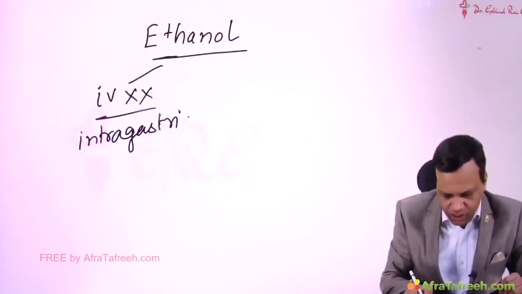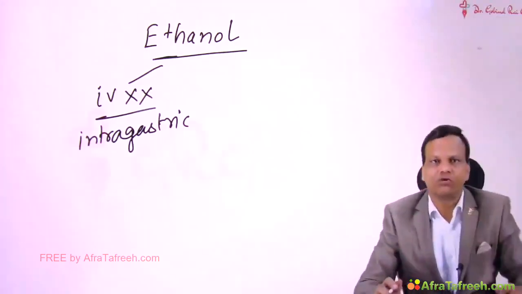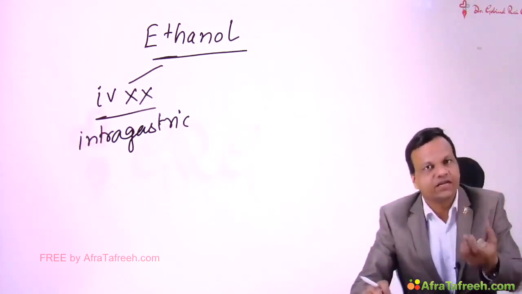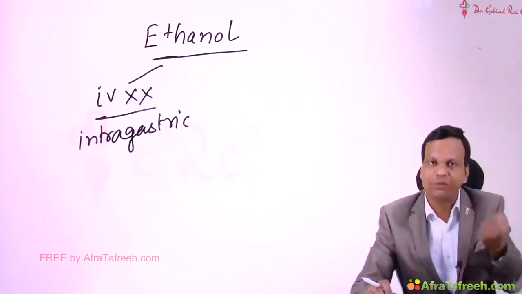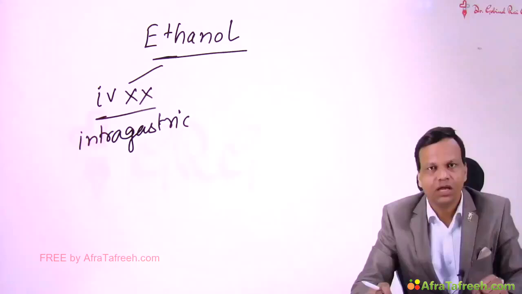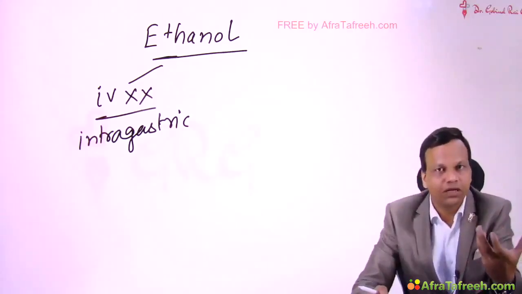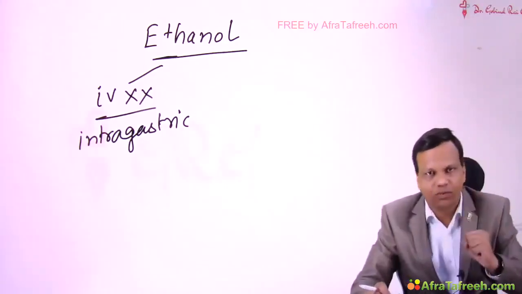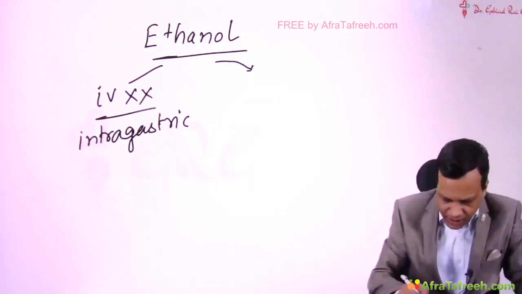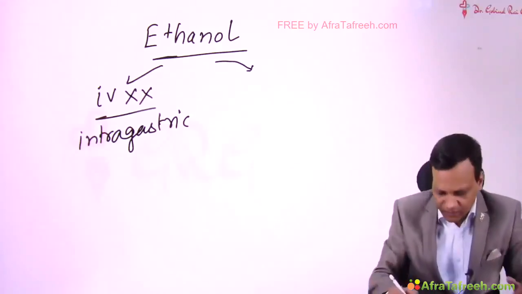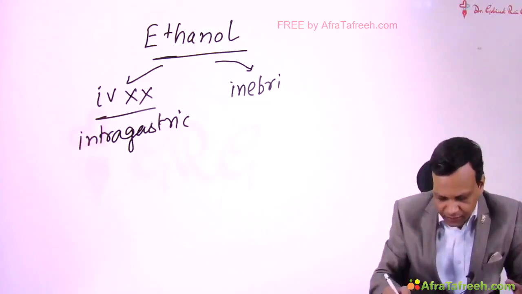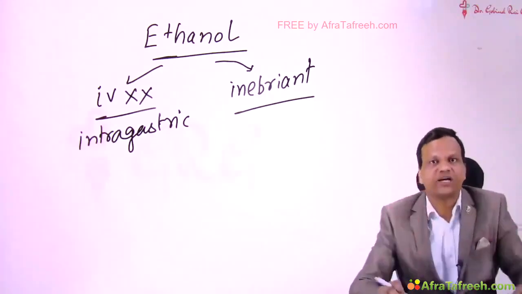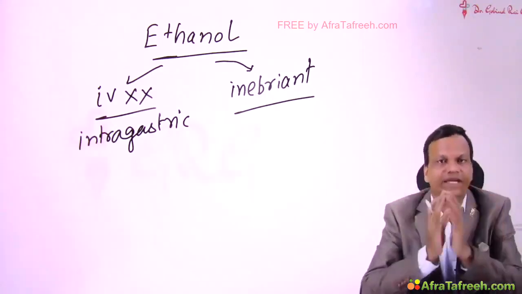So basically we put the Ryle's tube, and through the Ryle's tube we will put the ethanol. So the problem is we are dependent upon GIT absorption. Because it is coming to GIT, it will be absorbed, come to blood, then action will come. And GIT absorption is not reliable. So we cannot exactly titrate the effect with the dose. That is a big problem. And the second problem is it is an alcohol, so it will produce inebriant effect. The person will lose his senses, alcoholic effects will come, the person gets inebriated.